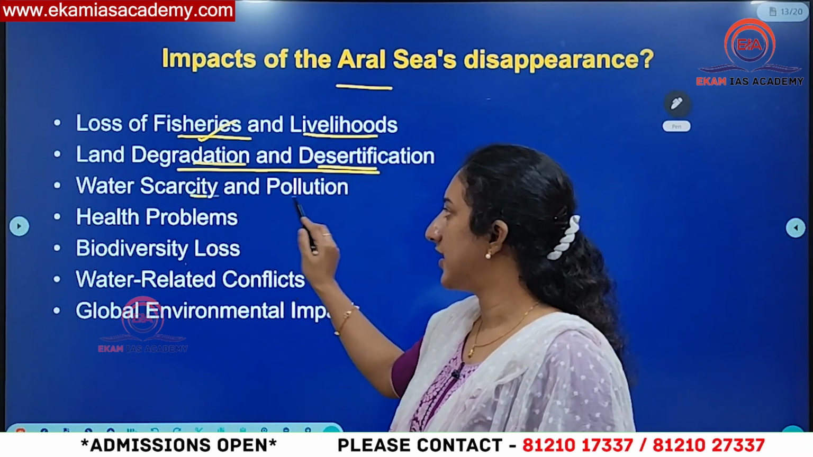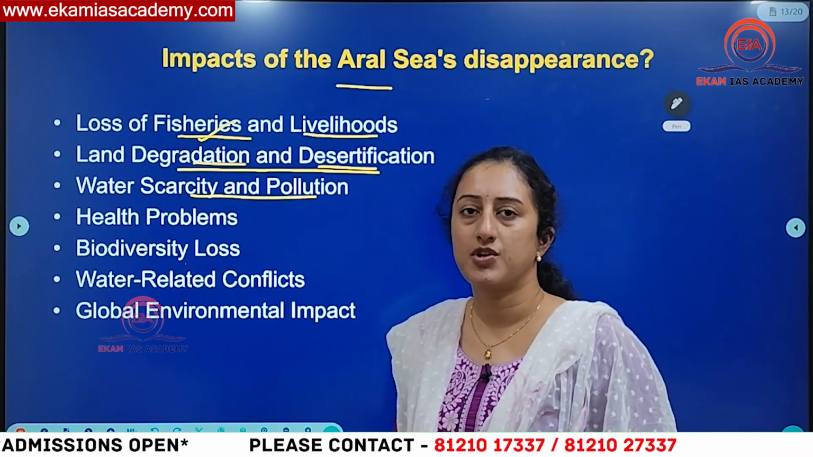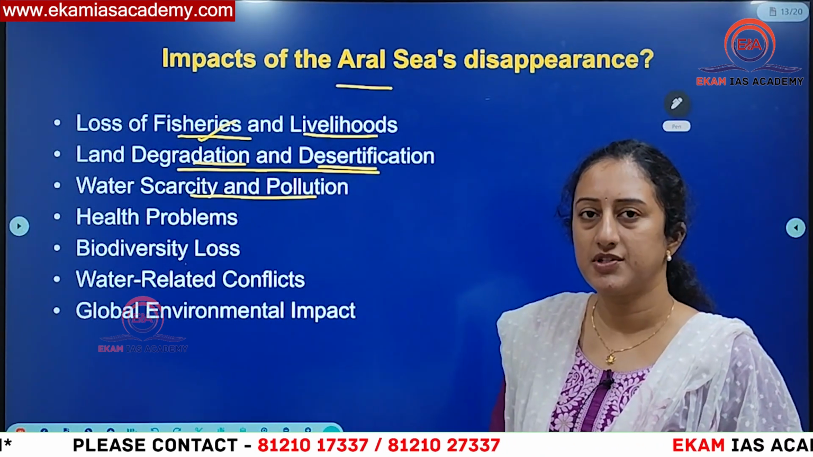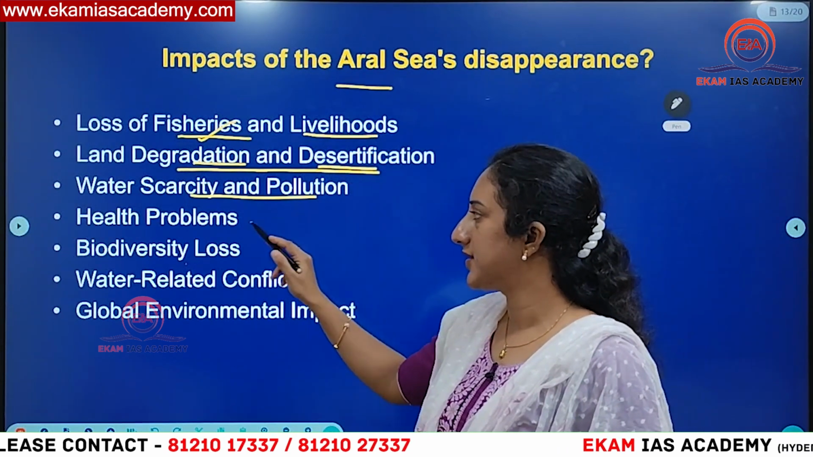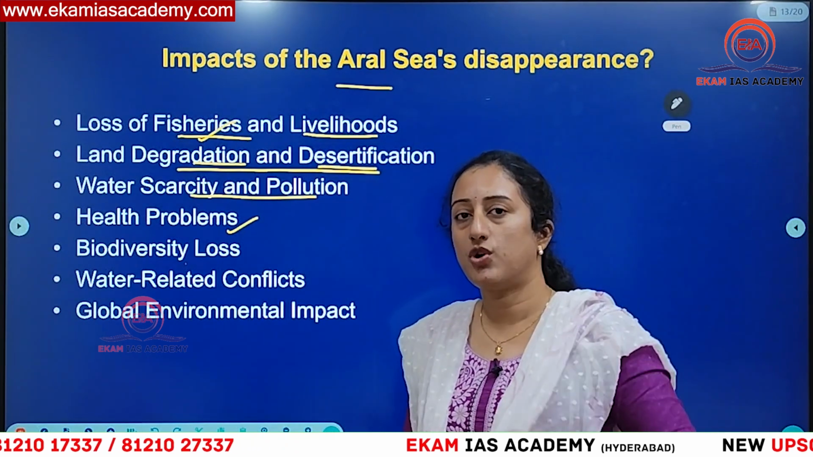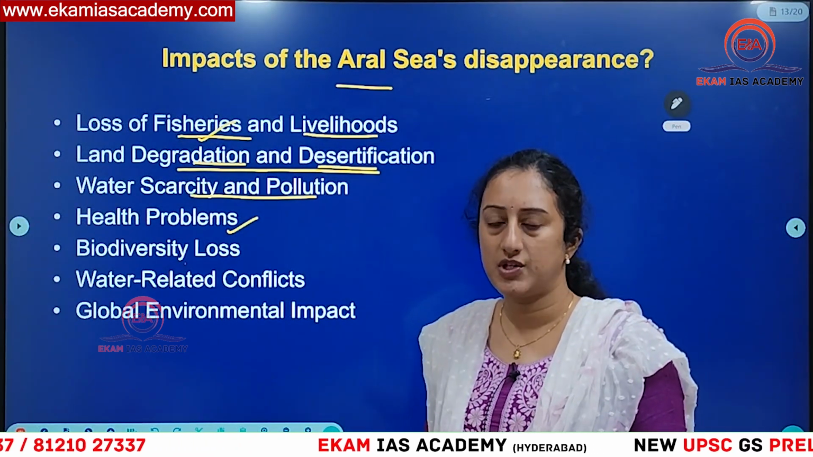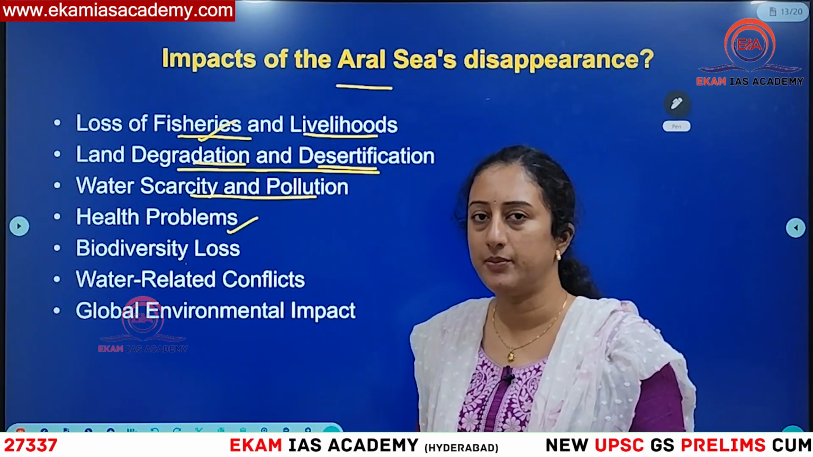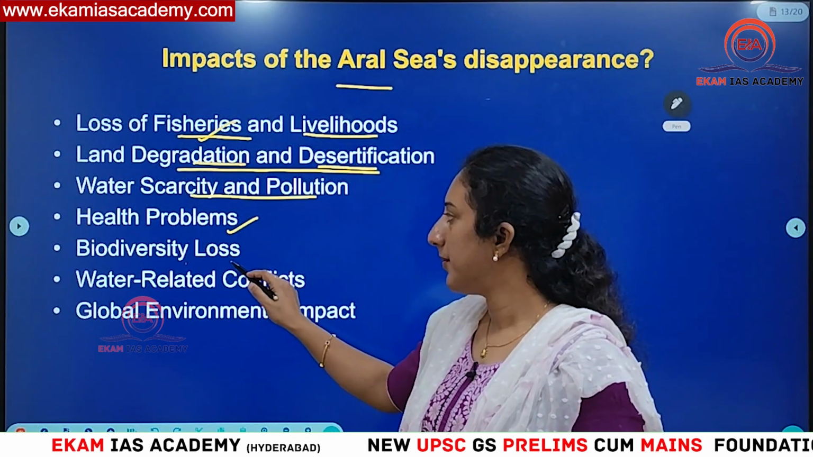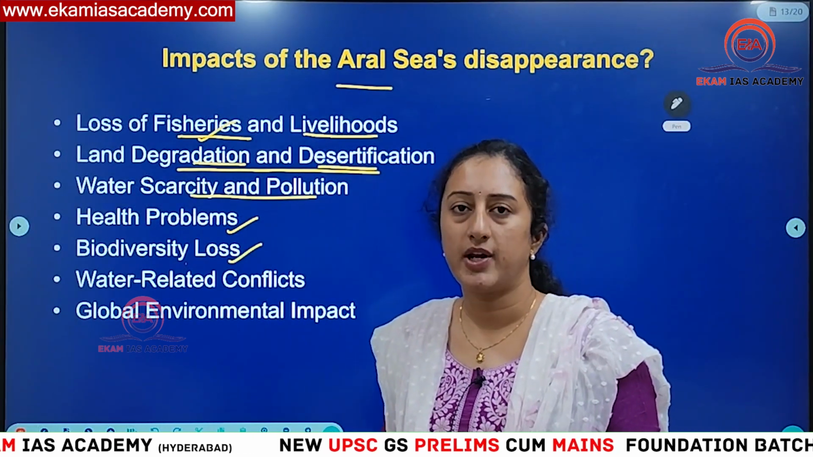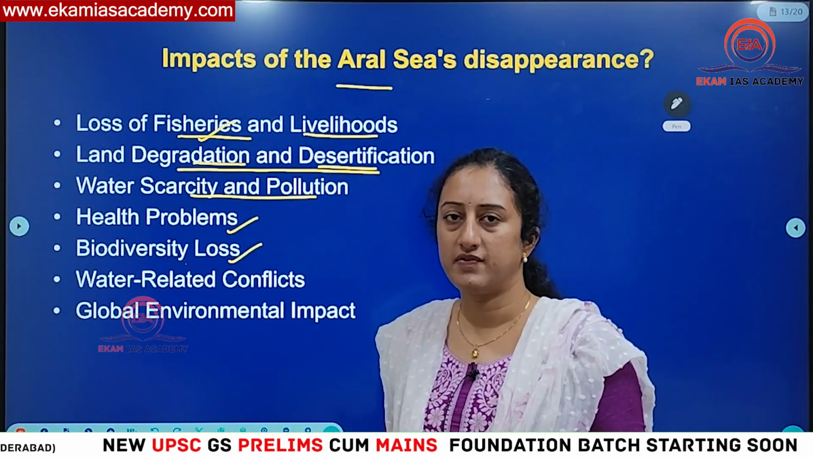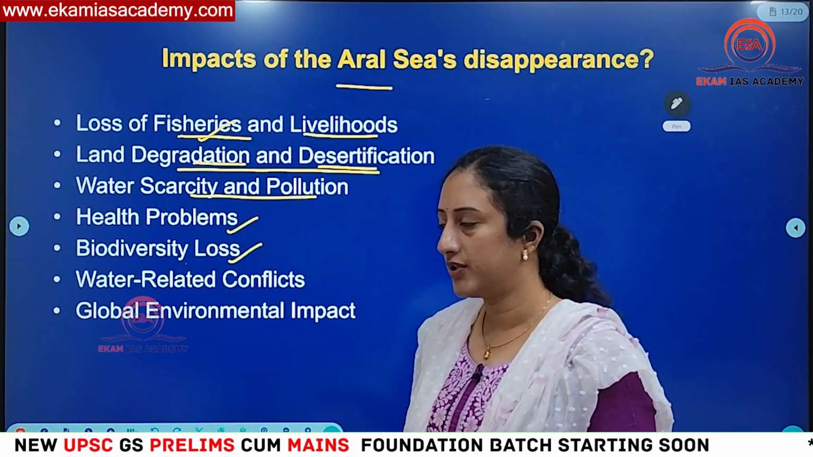Then water scarcity and pollution. As I told you, water scarcity means less water is now available in the sea, and pollution is also one reason causing the disappearance of the Aral Sea. Then health problems. When there is pollution of a water body, or more salt content in the water body which is traditionally used by the local communities, then there can be different health problems from which they suffer. Then biodiversity loss. The marine organisms based in the Aral Sea also suffer biodiversity loss because they cannot survive anymore due to lack of water in the ecosystem.